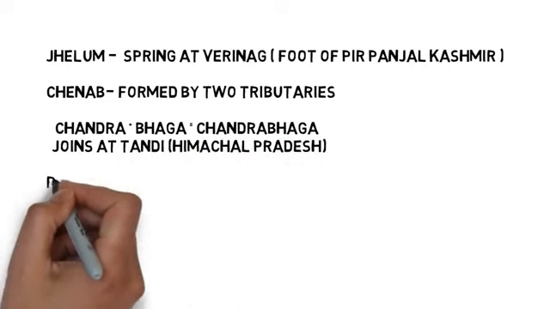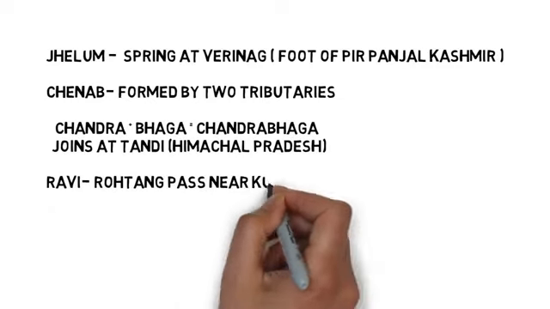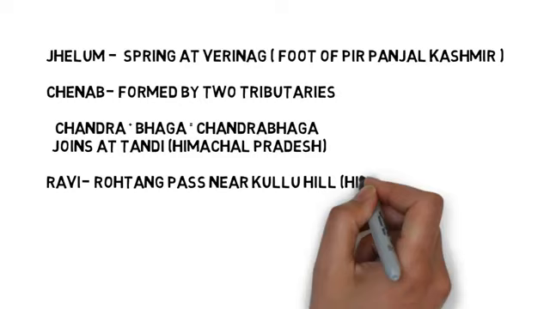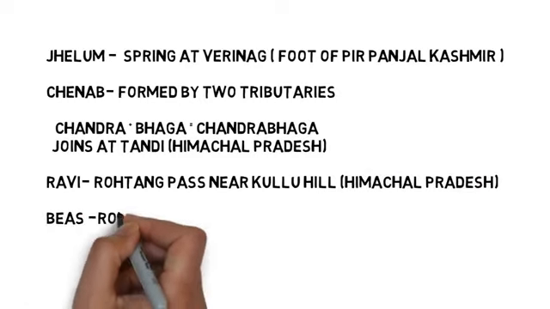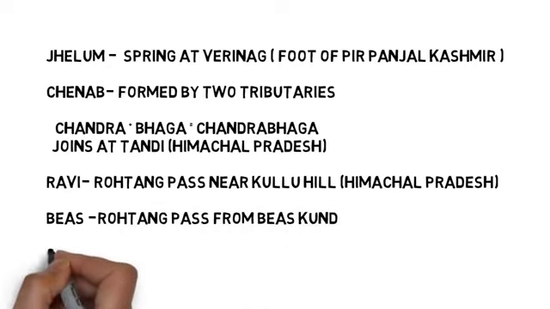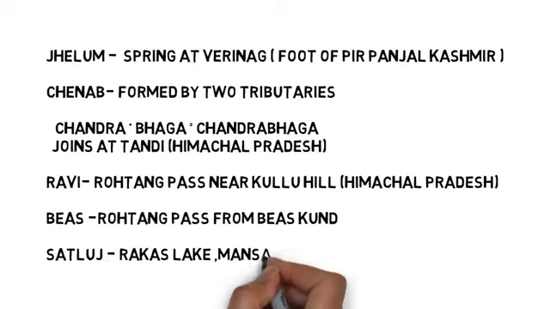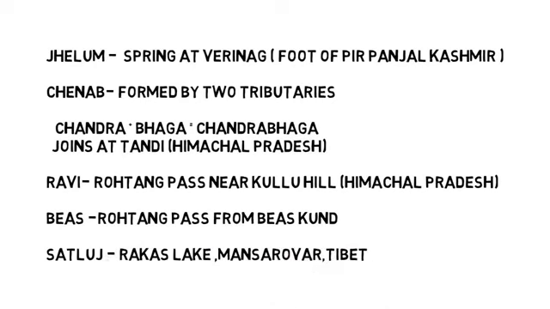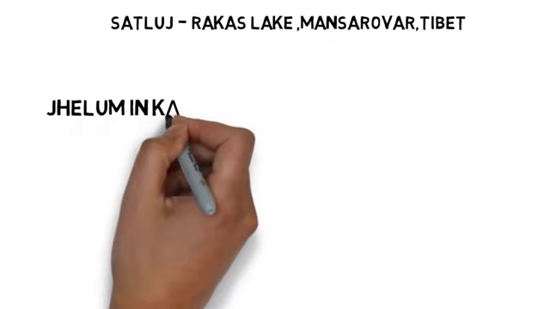So to remember the origin of these rivers, you have to recall that Jhelum originates in Kashmir, while Chenab is made of two tributaries joining in Himachal Pradesh, while Ravi and Beas both originate from near the Rohtang Pass, and both are in Himachal Pradesh.